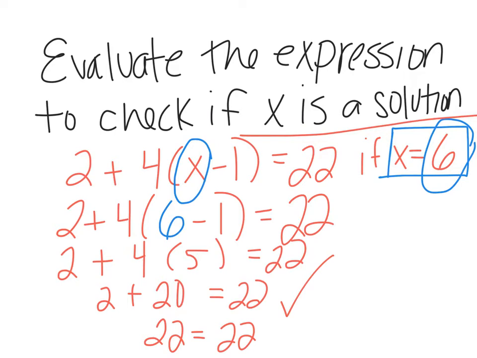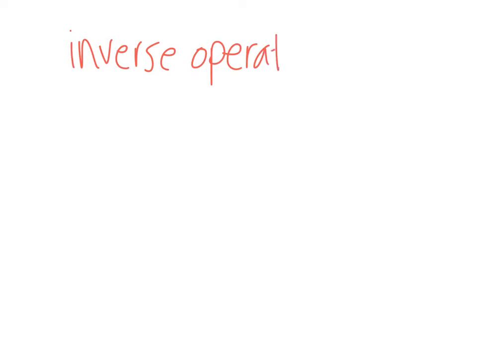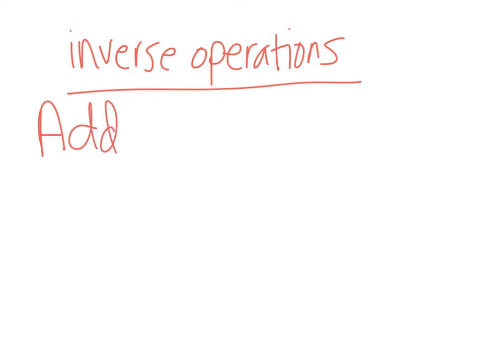Okay, let's try solving now. Before we go into solving, I'm just going to go over some quick inverse operations. What I mean by that is when I'm adding, the inverse is going to be subtract.